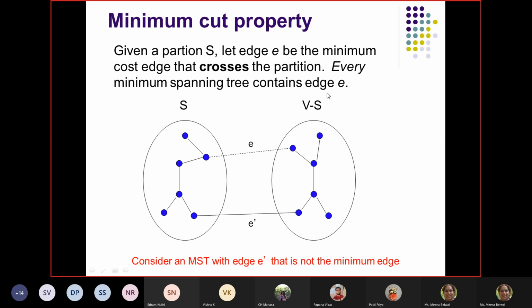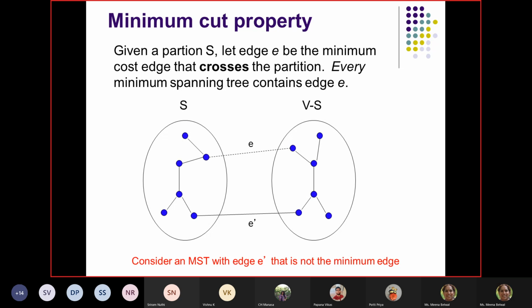So let us say they have given us a partition S. These are the vertices in S, and these are the vertices in V minus S. Given a partition S, let edge E be the minimum cost edge that crosses the partition. Every minimum spanning tree contains E. That is the minimum cut property.